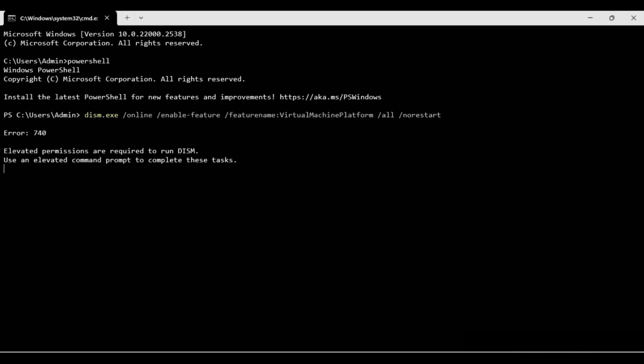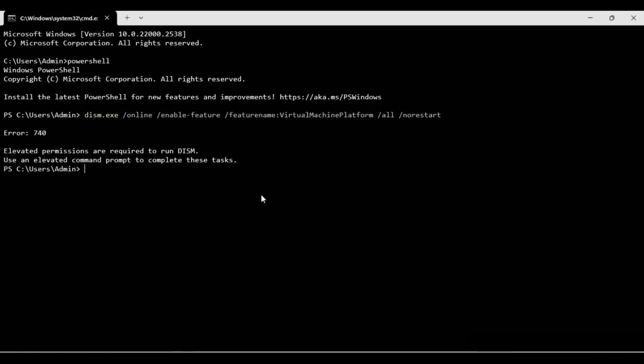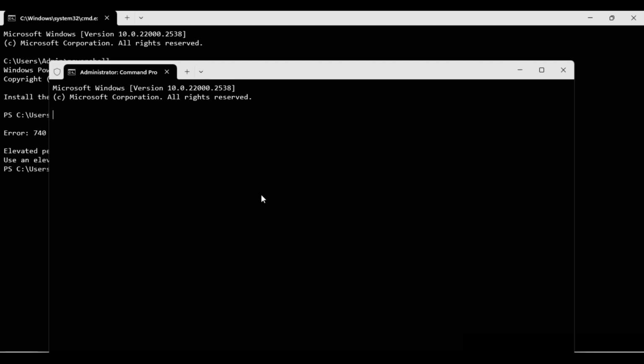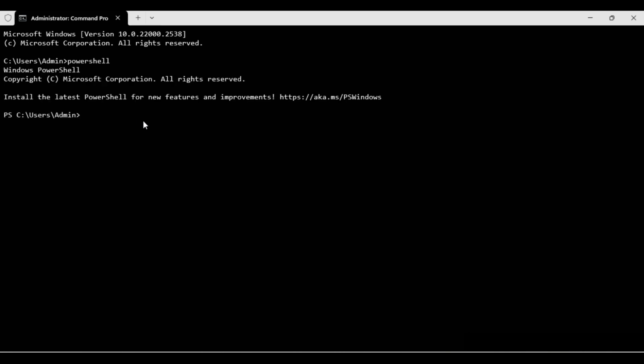Okay, what we can do is the elevated permissions, like that. Use terminal with administrator. Just give enter.